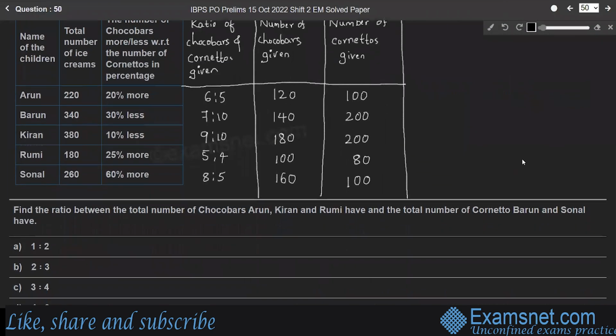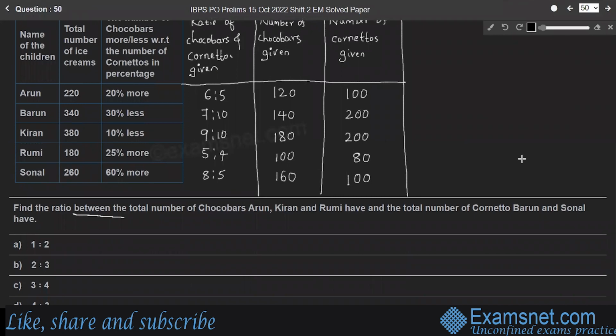Question 50. Find the ratio between the total number of chocobars Arun, Kiran and Rumi have and the total number of cornetto Varun and Sonal have. Here, the total number of chocobars Arun, Kiran and Rumi had: Arun had 120, Kiran had 180 and Rumi had 100 chocobars, right?